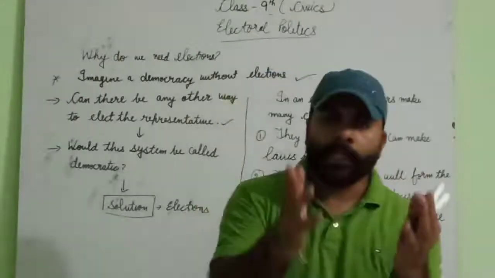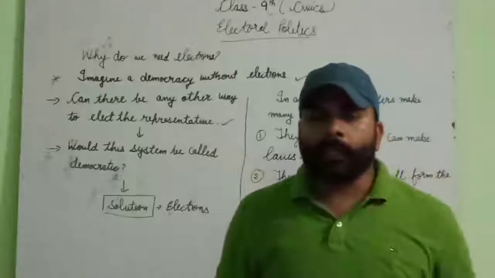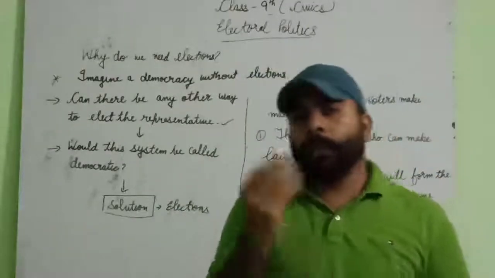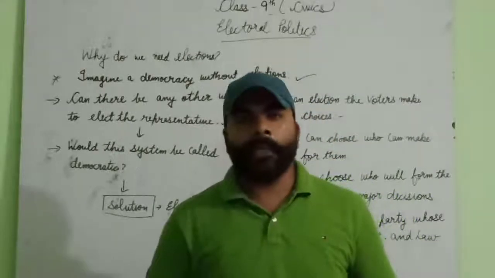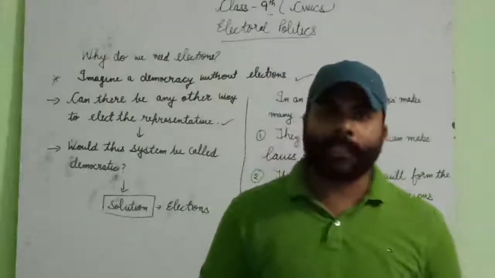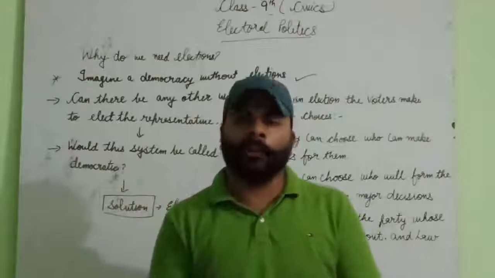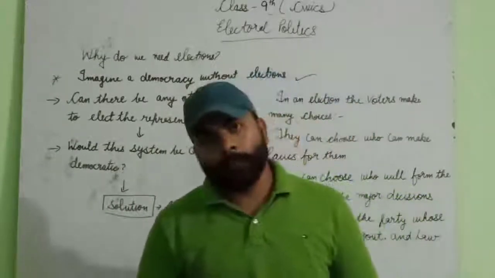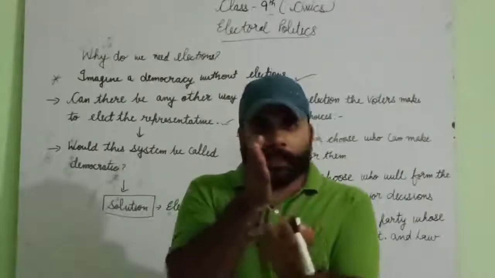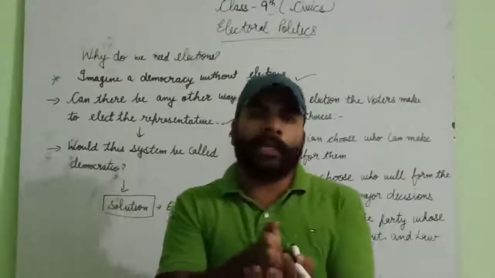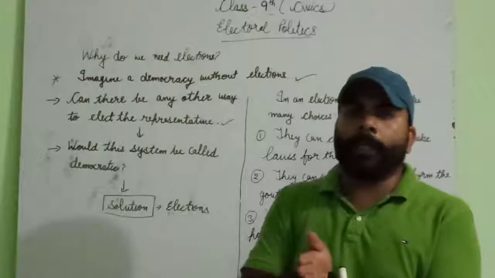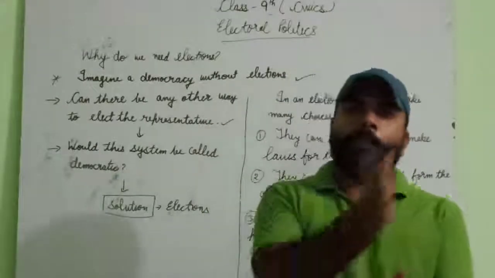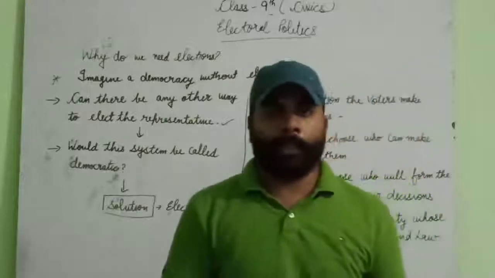Maybe we decide that leaders can be chosen on the basis of their property. Then in India, where there is democracy, all people have an equal right to contest elections as well as to cast their vote. If we fix the criteria that only the person who has more property can contest the election, then what will happen to those who do not have property?